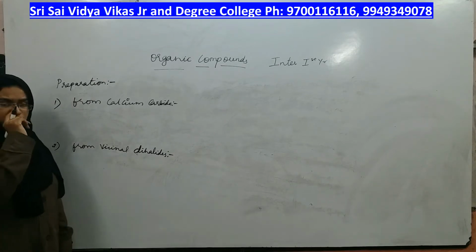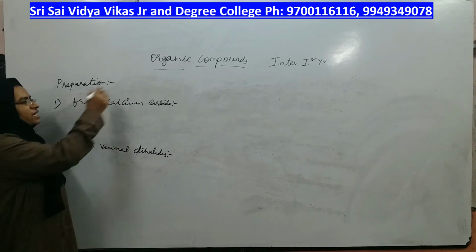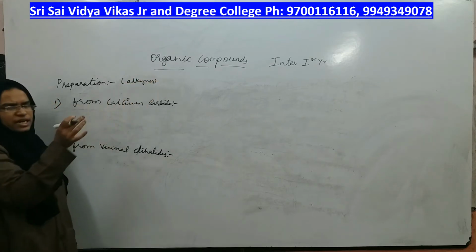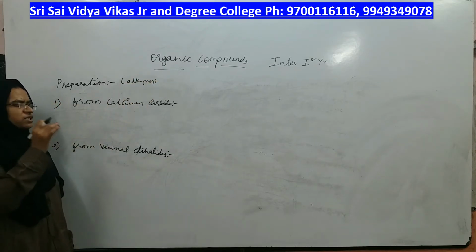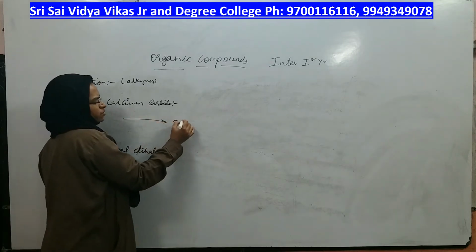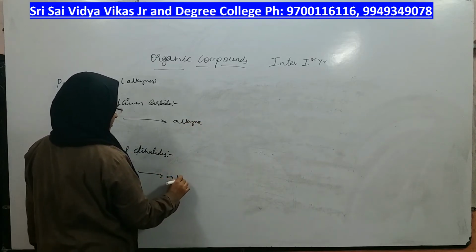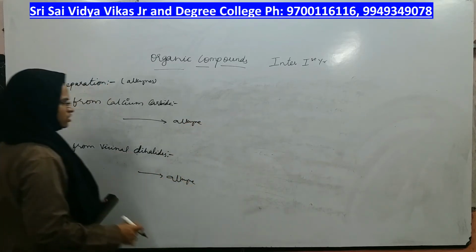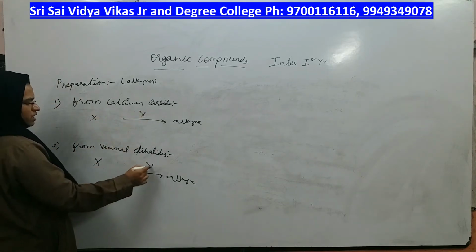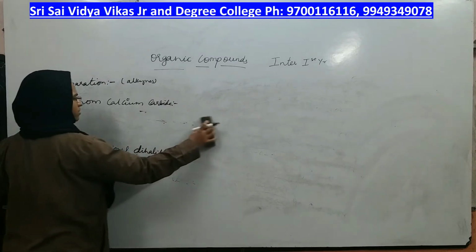We are going to look into two reactions by which you will get alkyne as the product, because these are preparations of alkynes, right? You should get alkyne as the product. Whatever substrate you take, whatever reagent you take, it should give you alkyne in the first reaction as well as the second reaction. That means it is the preparation of alkyne, right? So now let us see what reactions can be possible for preparation of alkyne.